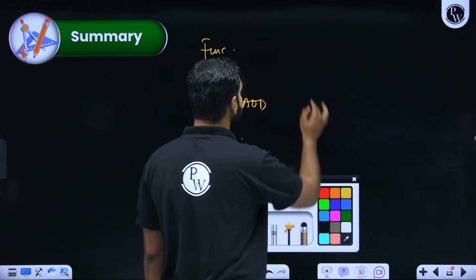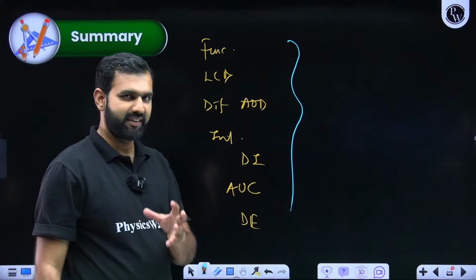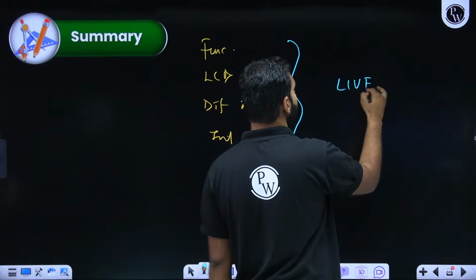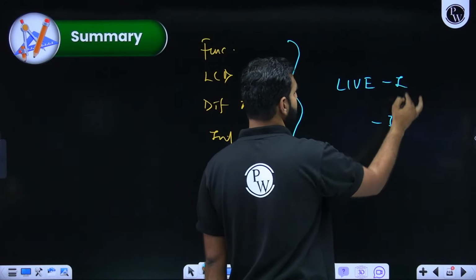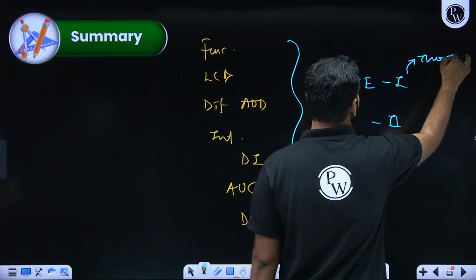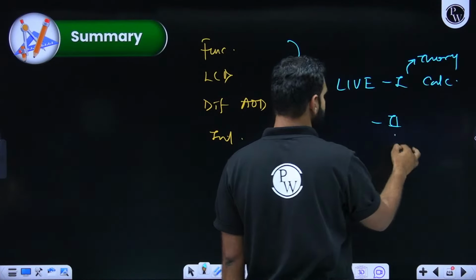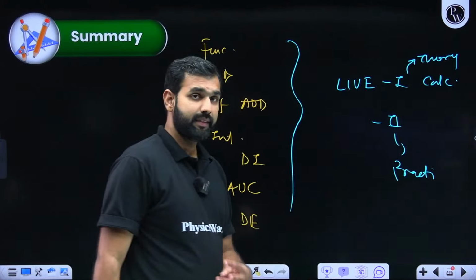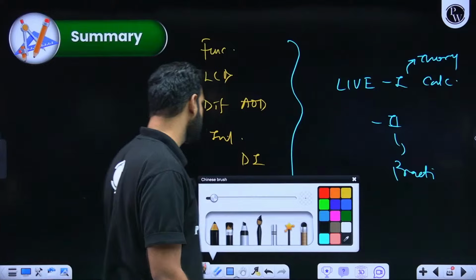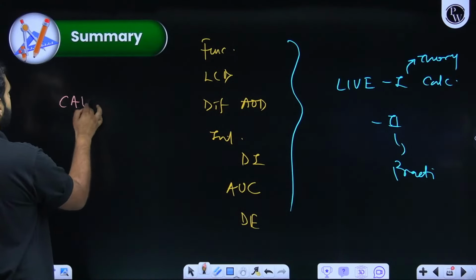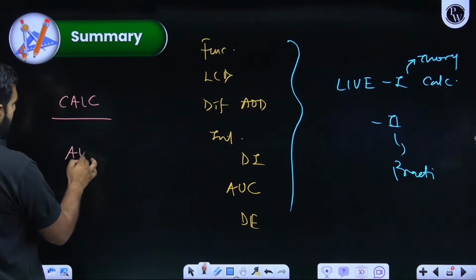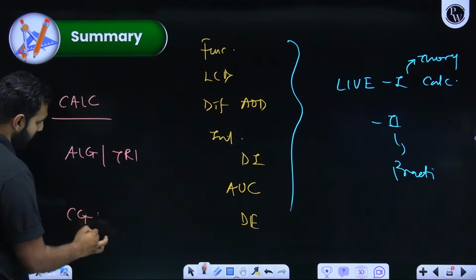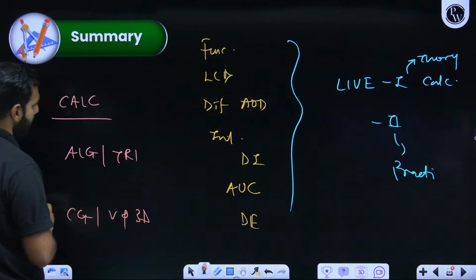This video had a glitch. Because of YouTube, we faced a glitch and the session got cancelled. So this video is there in two parts, live 1 and live 2. In live 1, you will be seeing the theory of calculus, the entire theory, and in the second part, you will be seeing the practice of the entire calculus. Third thing, students, this is your first revision marathon of calculus. After this, in the second revision marathon, we'll be doing algebra and trigo. And in the third, we'll be doing coordinate geometry and vectors in 3D. I hope everybody got this.